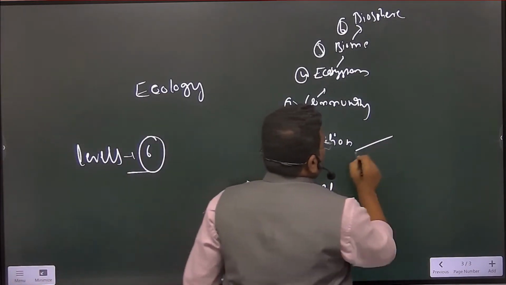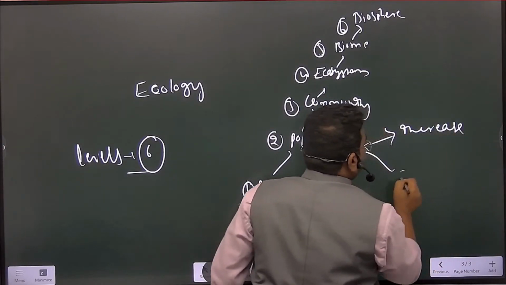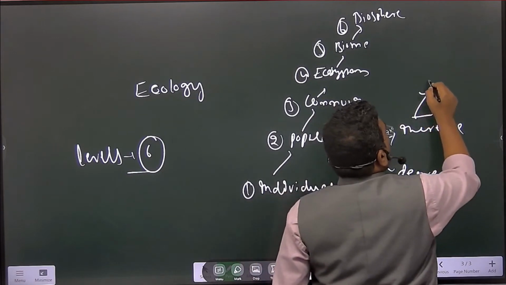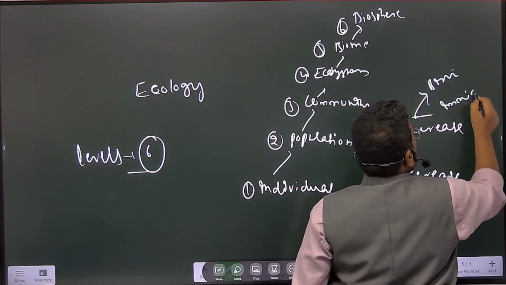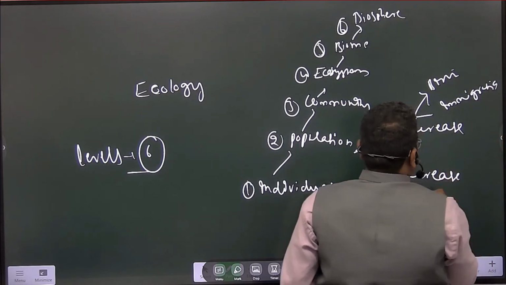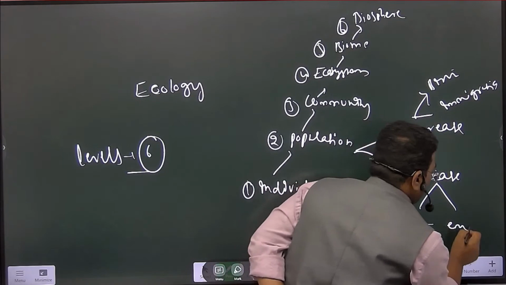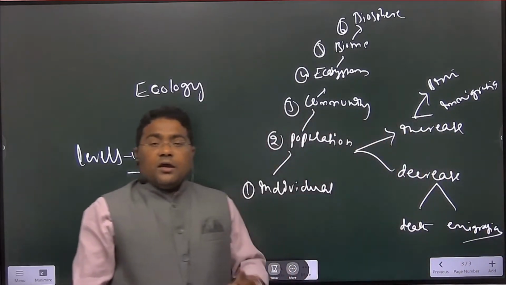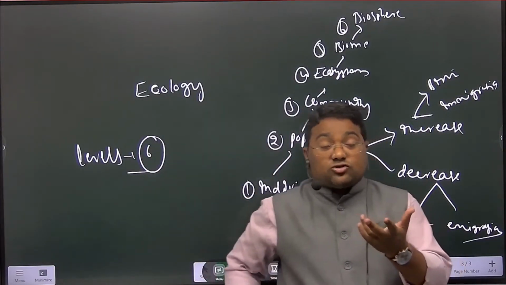Let me tell you here itself. Increase and decrease. Increase through birth and immigration, right? I hope you are understanding. And decrease is death or emigration also, right? For example, certain areas have more population, and death rate is also more.